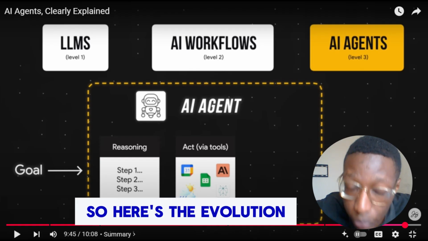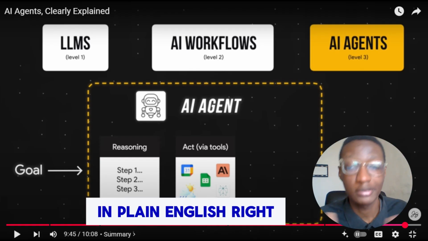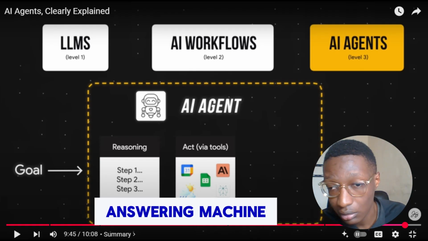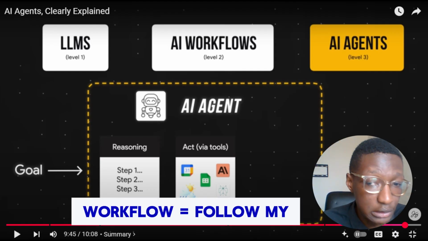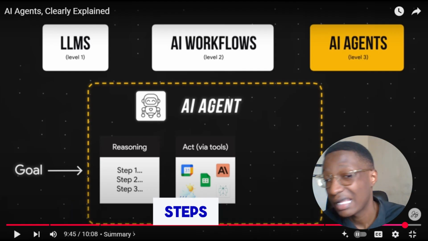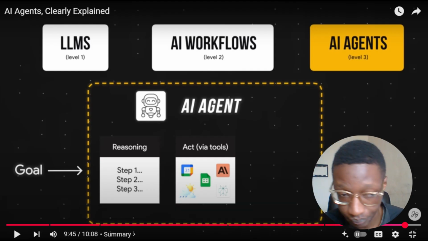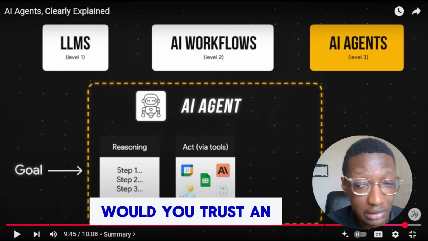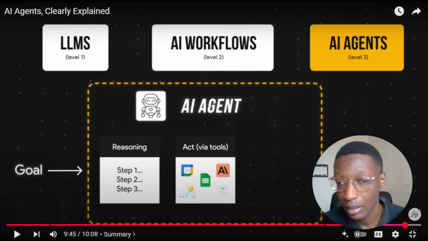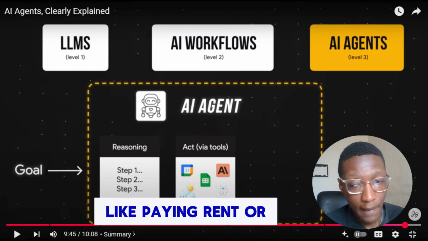So here's the evolution in plain English, right? ChatGPT equals answering machine. Workflow equals follow my steps. Agent equals figure it out yourself. And now tell me, will you trust an AI agent to manage your life, like paying rent or planning your semester schedule?